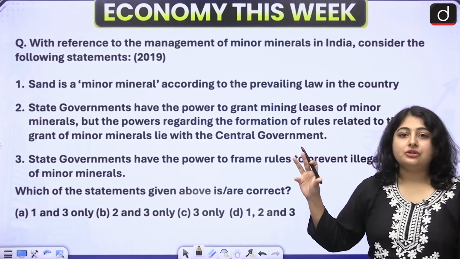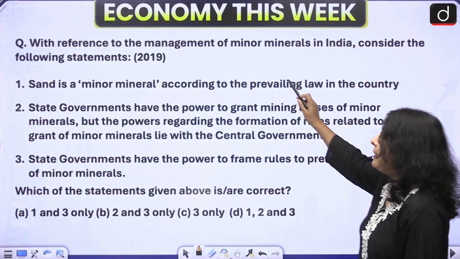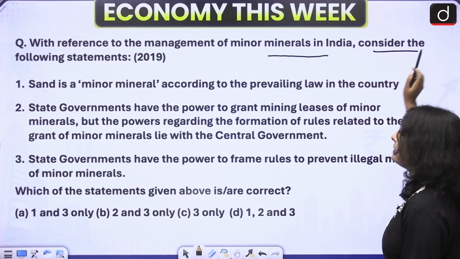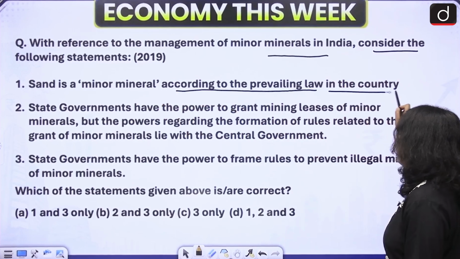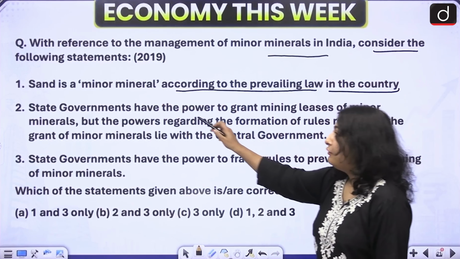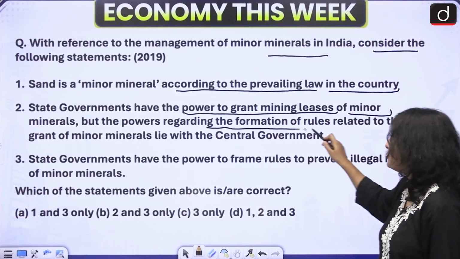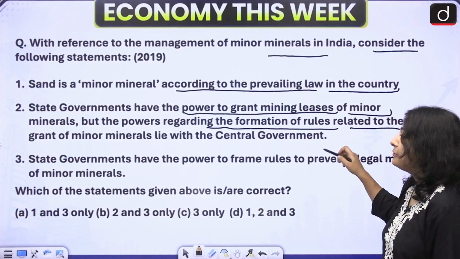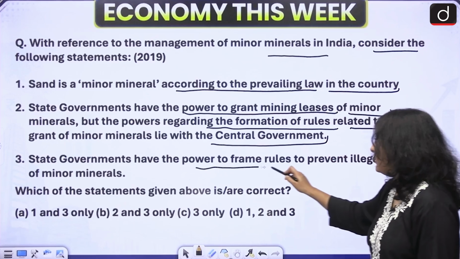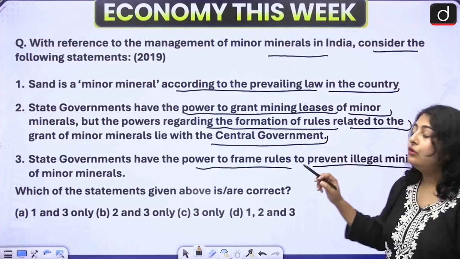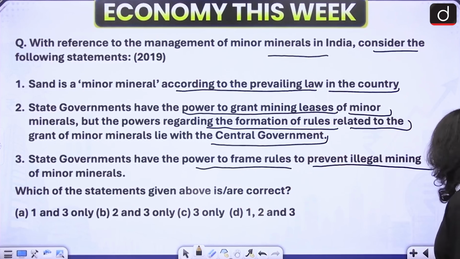Now, this is a previous year question which has been asked by UPSC. You can try to solve this question. See, with reference to the management of minor minerals in India, consider the following statements. First, sand is a minor mineral according to the prevailing law of the country. Second, state governments have the power to grant mining leases of minor minerals, but the powers regarding the formation of rules related to the grant of minor minerals lie with the central government. Third, state government has the power to frame rules to prevent illegal mining of minor minerals. Choose the correct option and write it down in the comment section.